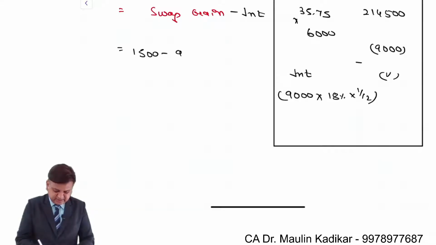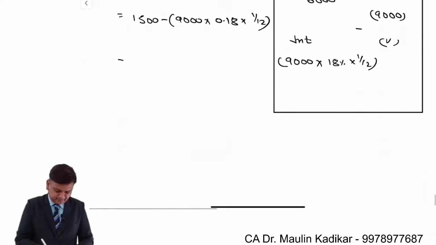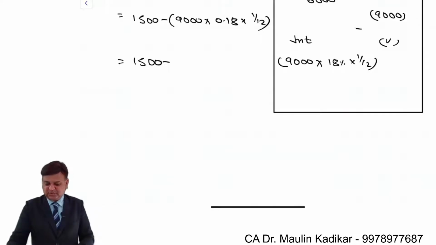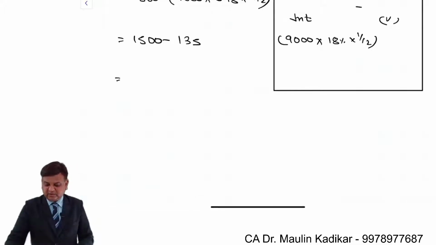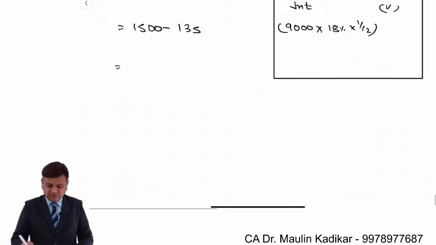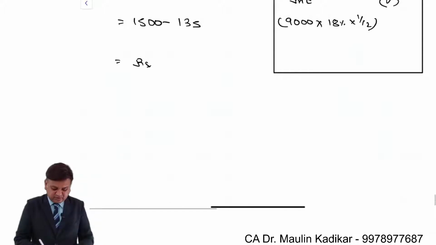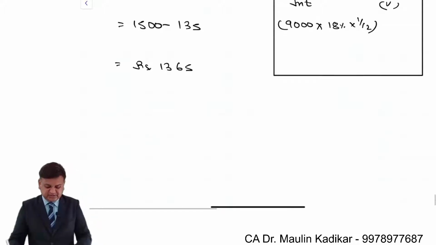So 1,500 minus 9,000 into 18% into 1 divided by 12. That is 135 rupees. So the net amount that will be paid to me is 1,365. I'm sorry, the net amount of the swap gain is 1,365.